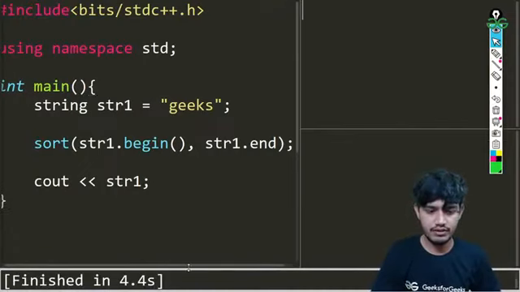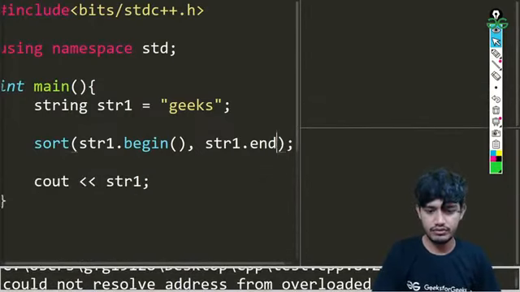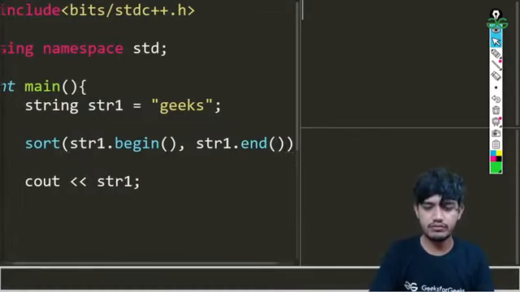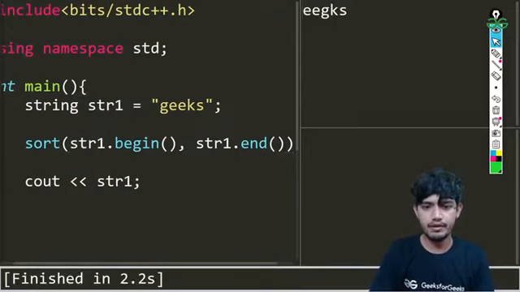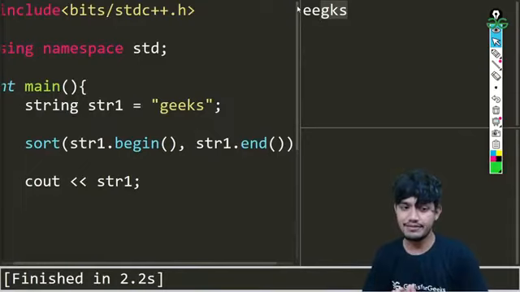So let us check if there are some errors. Okay, I just forgot the parenthesis there. Okay, now it looks good. Let us try to run the code now. Okay, so you can see when we are trying to sort these gigs, we are getting EGIKS.